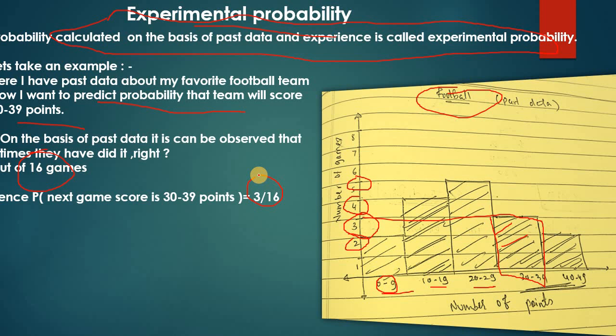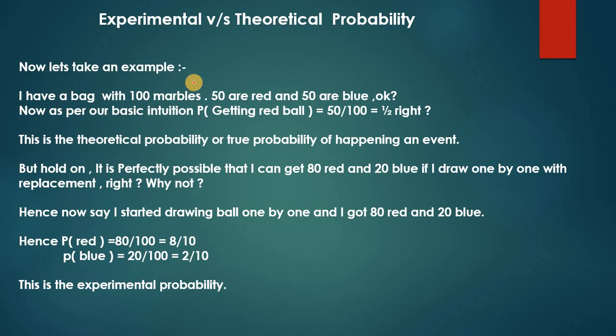Now here I want to discuss experimental probability versus theoretical probability. Theoretical probability is the true probability of any particular event. To understand that, I will take a simple example. Suppose I have a bag with 100 marbles. 50 of them are red and 50 are blue. Now I ask you a simple question: what is the probability of getting a red ball? You will tell me 50 by 100, obviously 1 by 2, right?